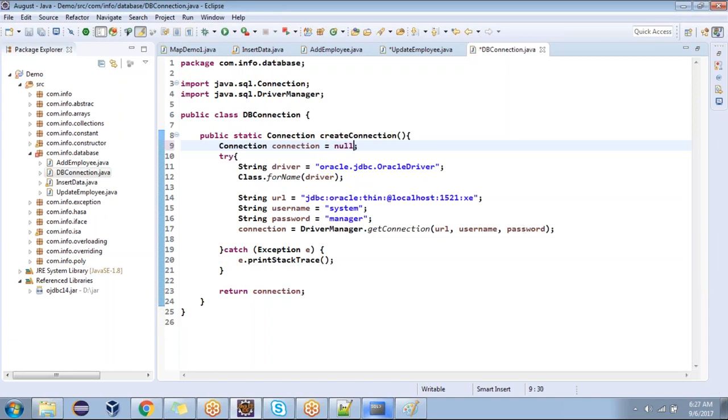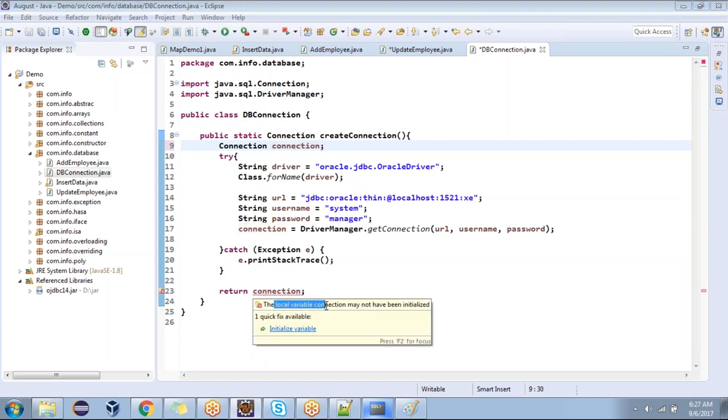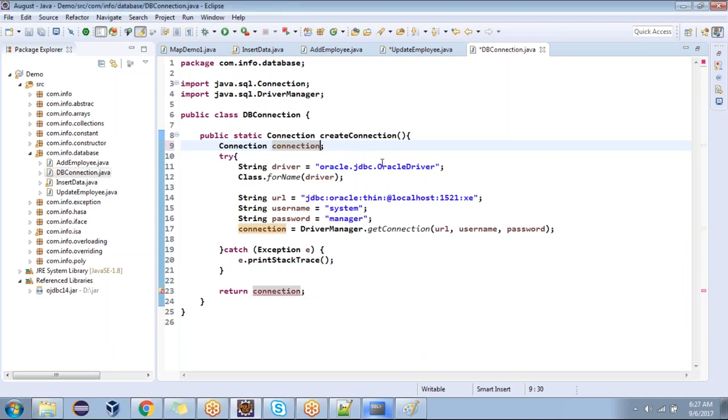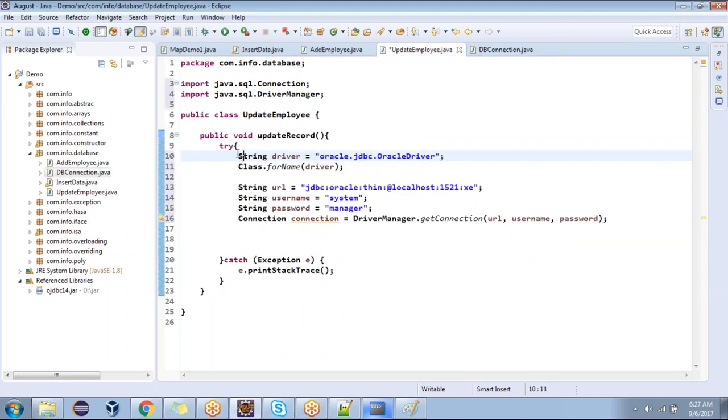Are you following now? Are you able to see the error? Raise the cursor. It says not initialized. Please initialize it with null. Is that clear now?